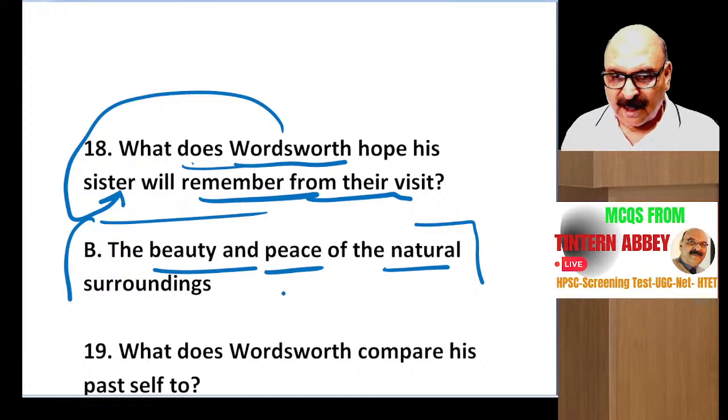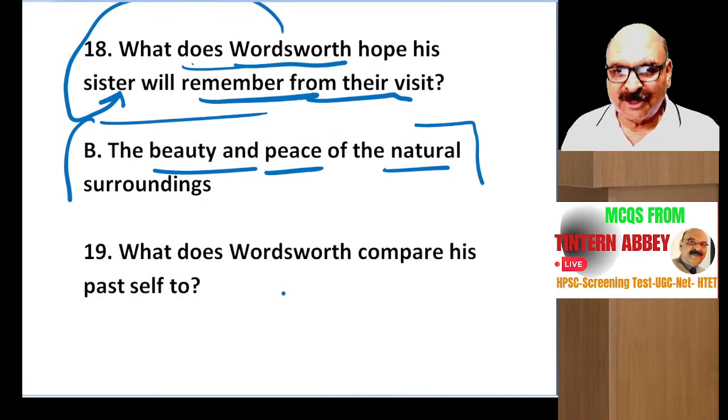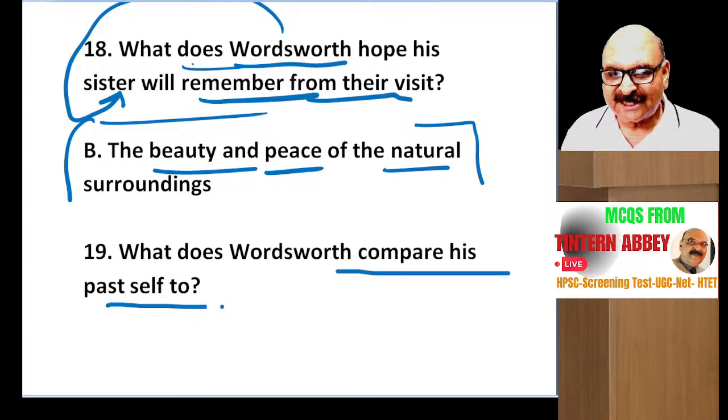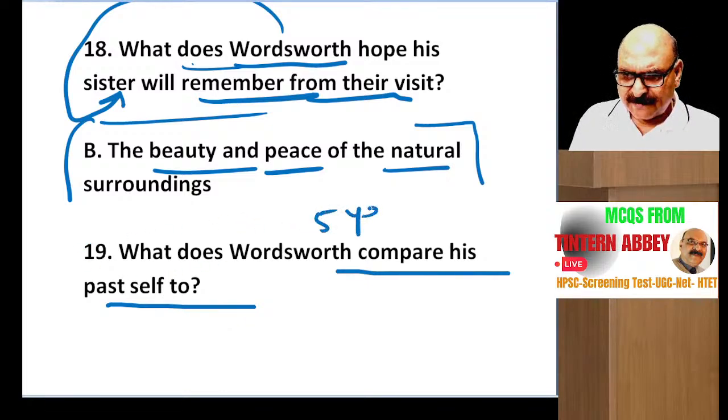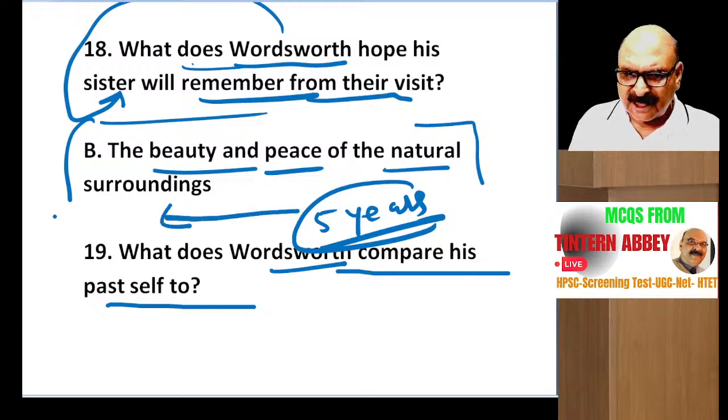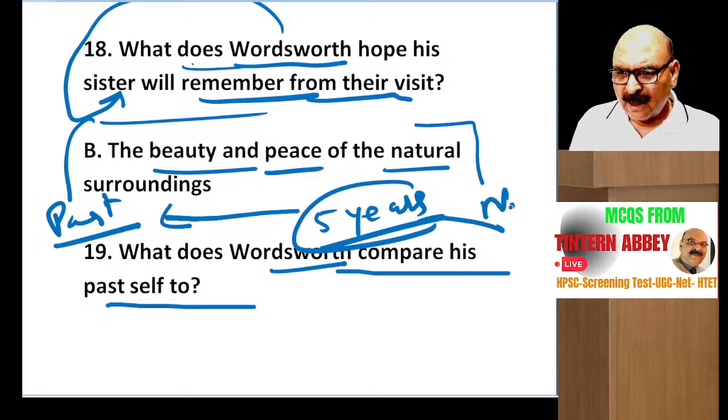All right, let's go ahead. These are 30 questions. We have reached the 18th question now. Then the 19th question: What does Wordsworth compare his past self to? Before 5 years. This is the past before 5 years, and now in the present, he is around Tintern Abbey.